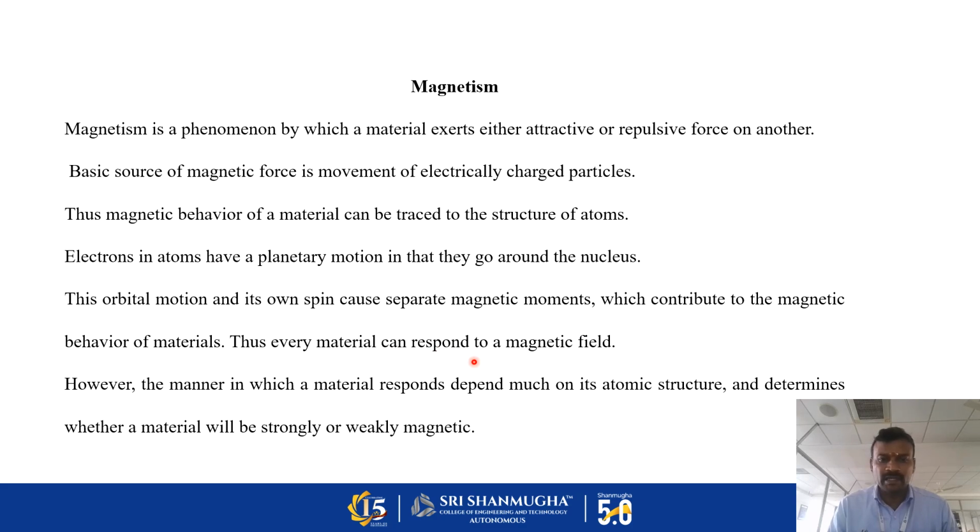Thus every material can respond to a magnetic field. However, the manner in which a material responds depends on its atomic structure and determines whether it will be strongly or weakly magnetic.